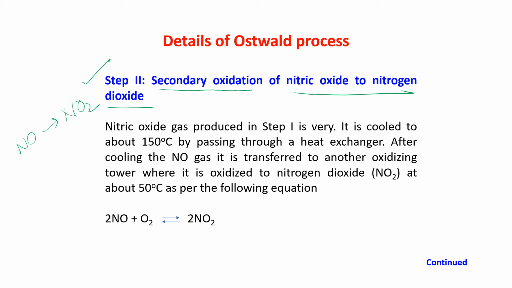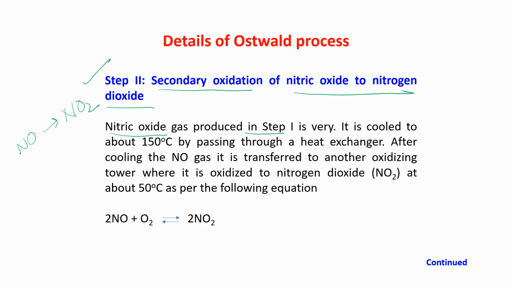The nitric oxide gas produced in the first step is very hot. It is cooled to about 150 degrees centigrade by passing through a heat exchanger. It is not shown here, but it is already there in your book.